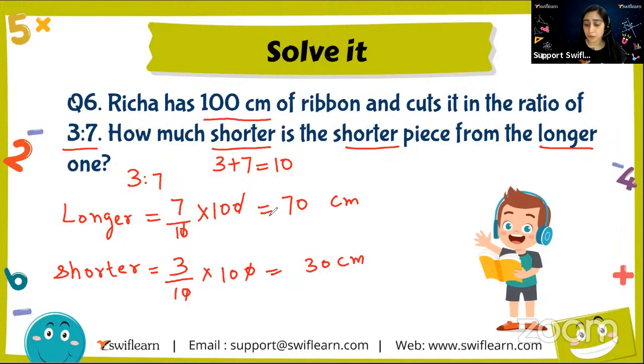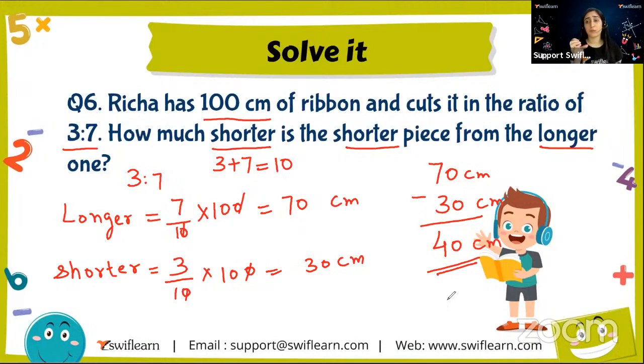By subtracting. So we subtract the longer, 70, minus the shorter, 30 centimeters. On subtracting these two, we get 40 centimeters. See, we got the answer. The difference between the length of the longer ribbon and the smaller one is 40 centimeters.